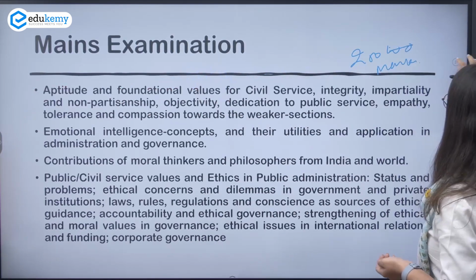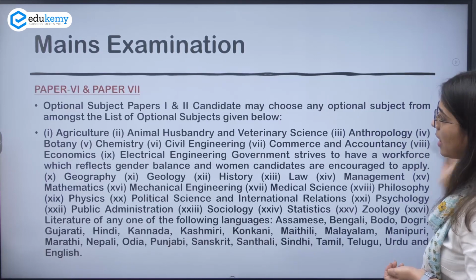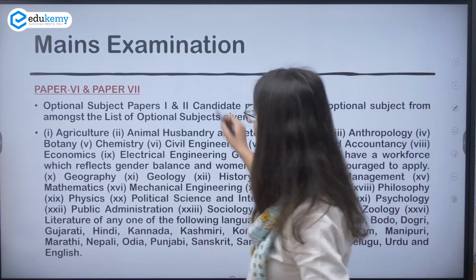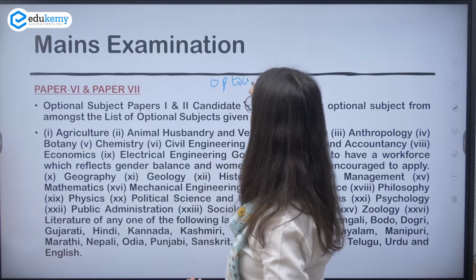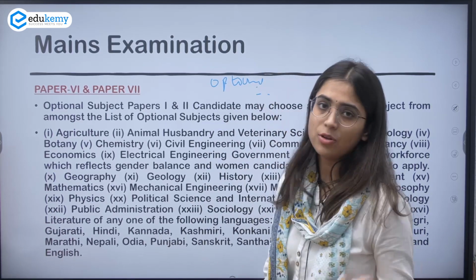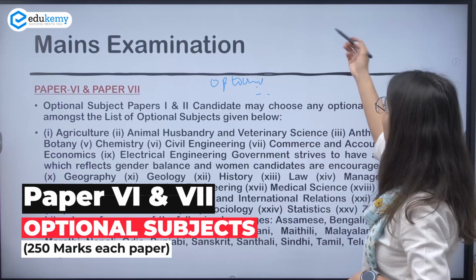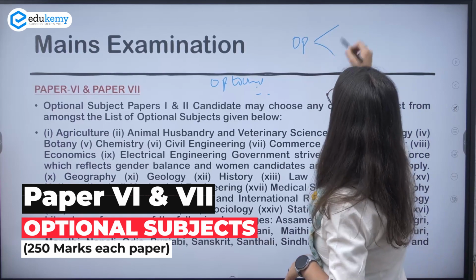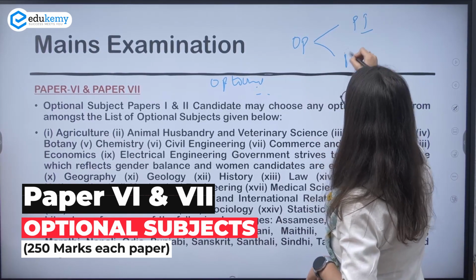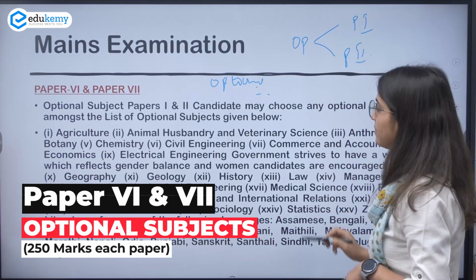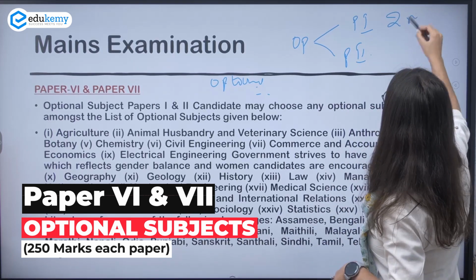Okay, and now I'm moving forward and I'm going to discuss the optional. So what is in the optional subject? You have to pick any one optional subject, and every optional subject will have two papers, paper 1 and paper 2. And each paper would be of 250 marks.